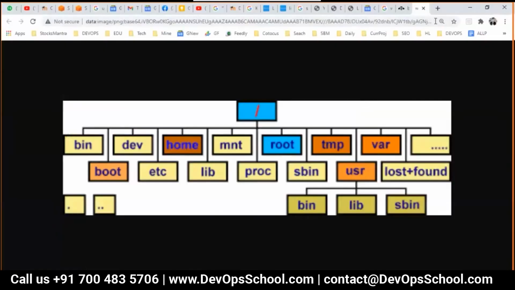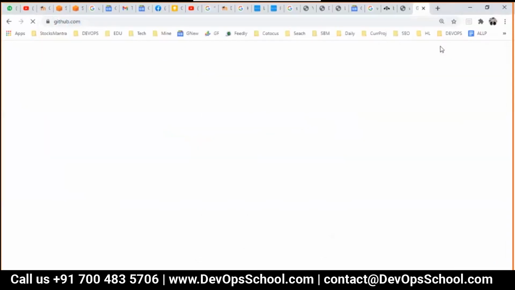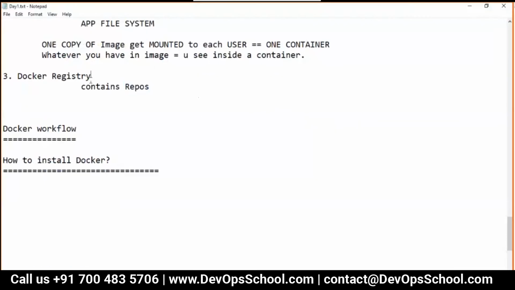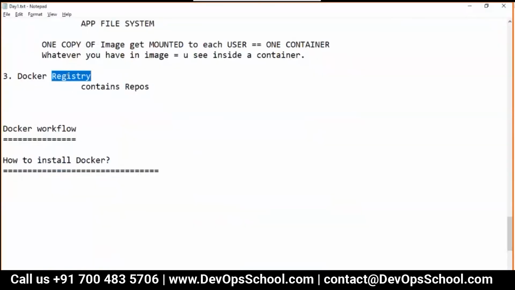So in that way, if I tell you GitHub, what is GitHub? Tell me, is it a registry or a repository? GitHub.com. It's a registry, right? So GitHub is a registry, guys. GitLab is a registry. Bitbucket is a registry. Gerrit is a registry.